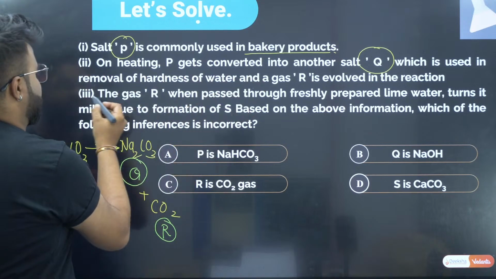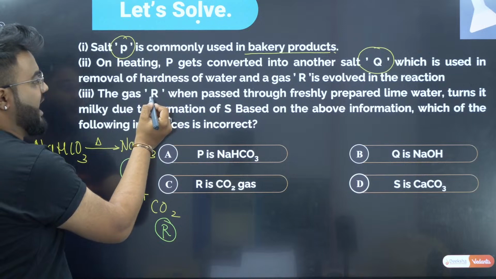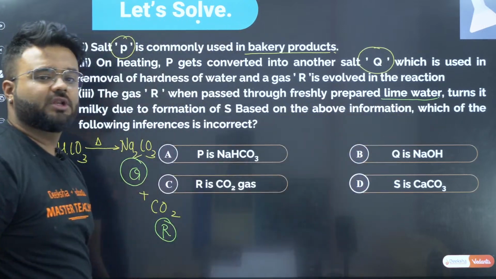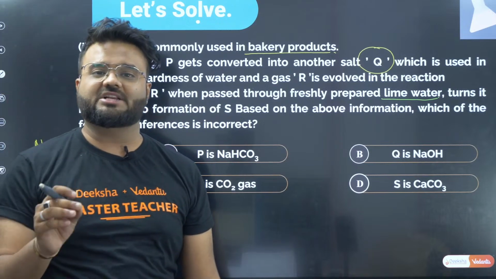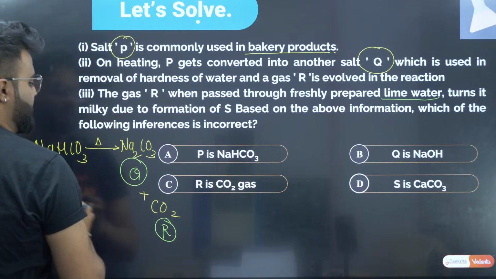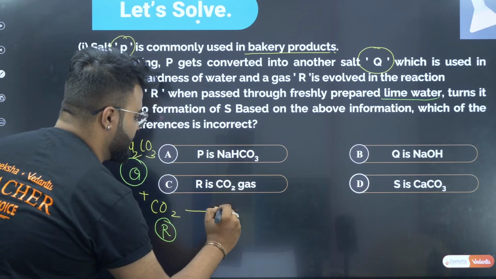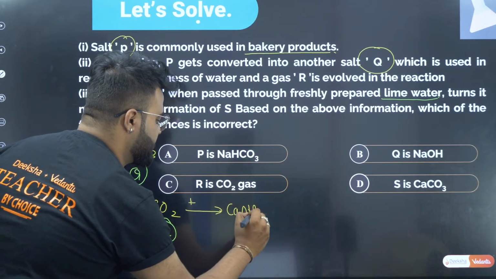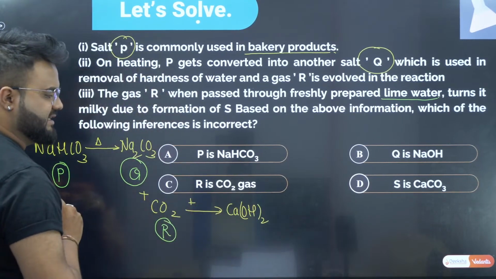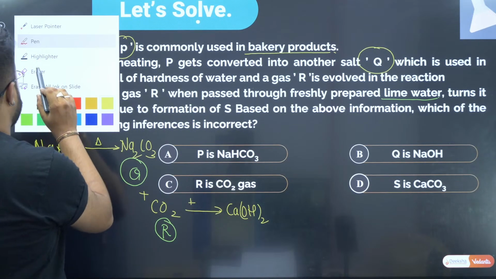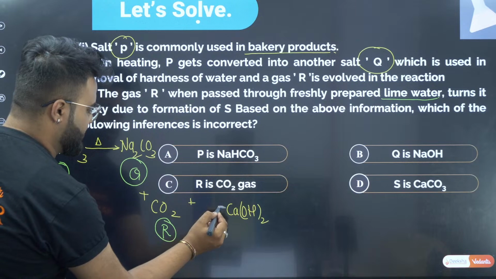Now, what are they telling? The gas R is passed through freshly prepared lime water. What is lime water? Lime water is nothing but calcium hydroxide. So when I pass this through calcium hydroxide, okay, let me take the eraser so that it will not get confused.